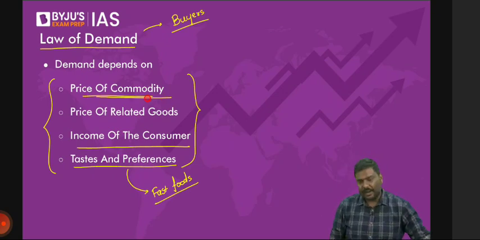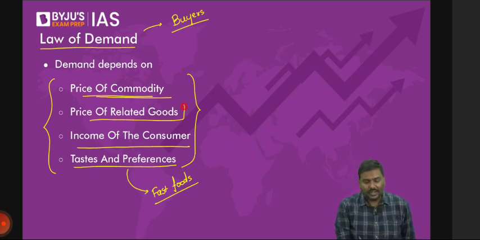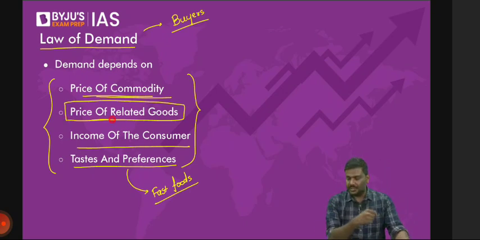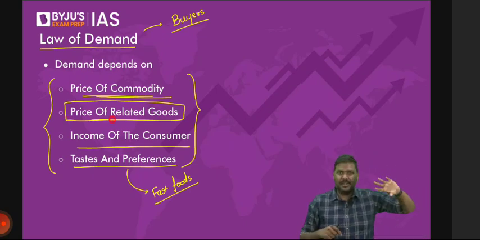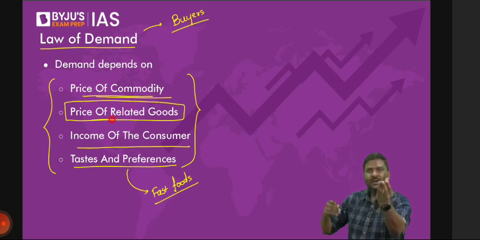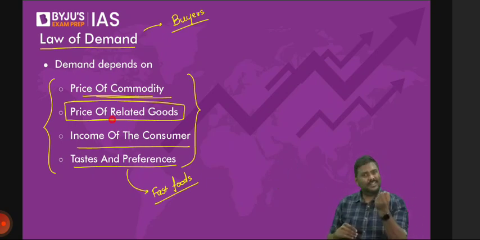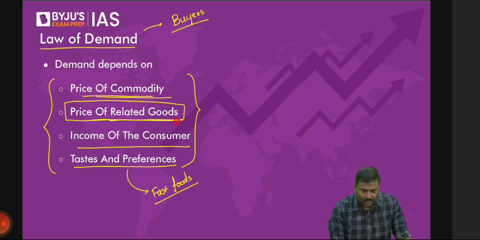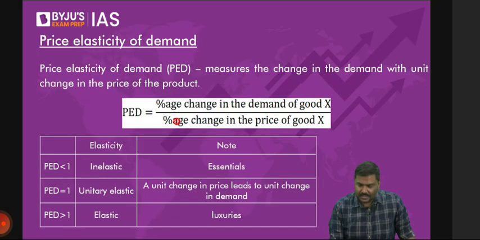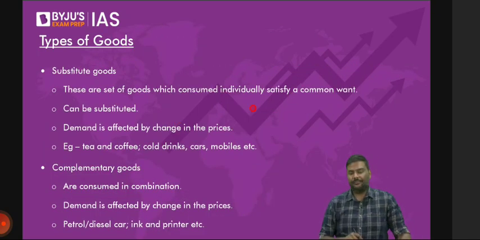And finally, a technical one, price of the related goods. Now, let me explain this. The remaining three are self-explanatory. How much is your income? How much is the price of the product? What is your liking? What is your preference? But the fourth one is slightly technical. Let me explain this. Price of the related goods. Don't worry, we'll come back to this slide. Don't have a heart attack and start writing, sir, you're skipping slides, etc. Okay. Right, so have a look at this.